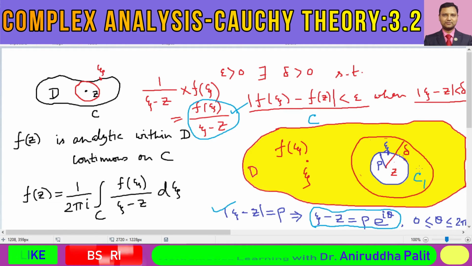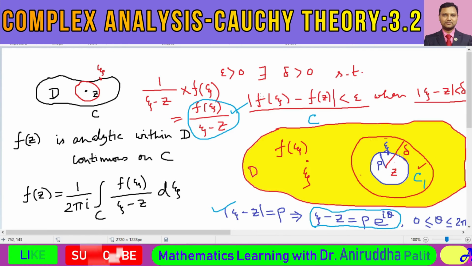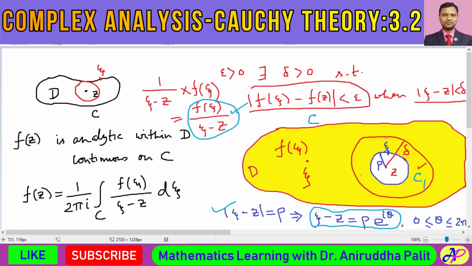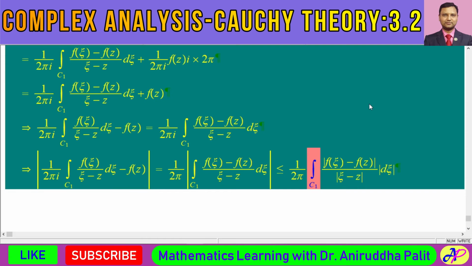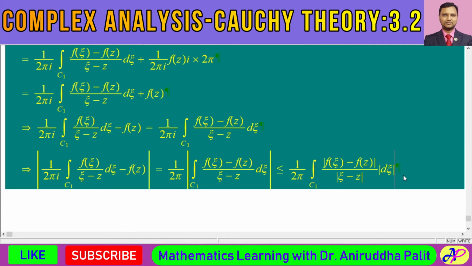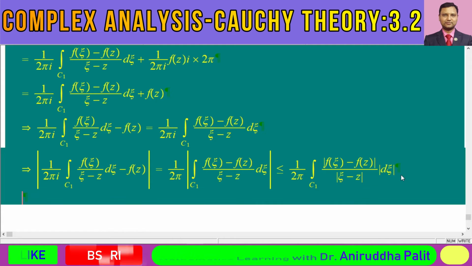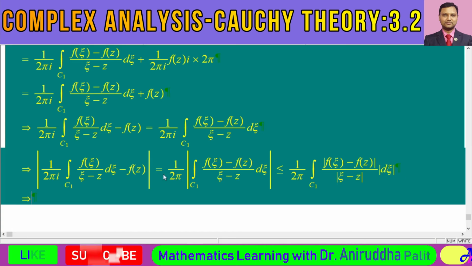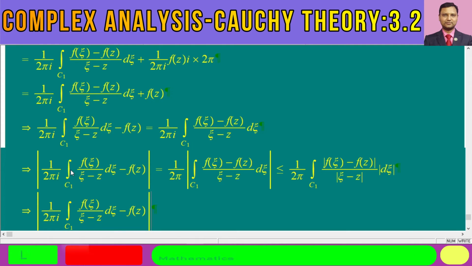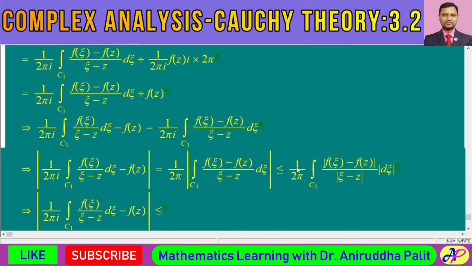So we can say on this curve C1, this relation that modulus of f of xi minus f of z is less than epsilon should hold. And therefore we write in the next line that the left hand side will be less than or equal to how much?